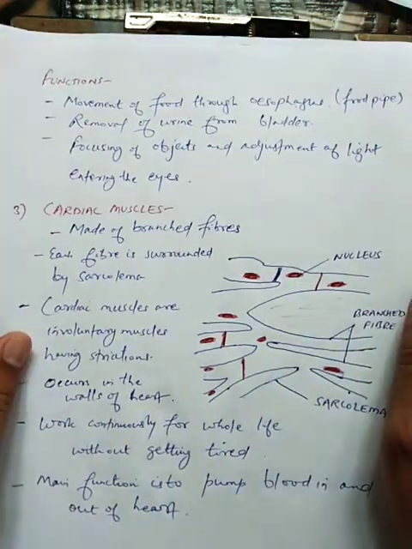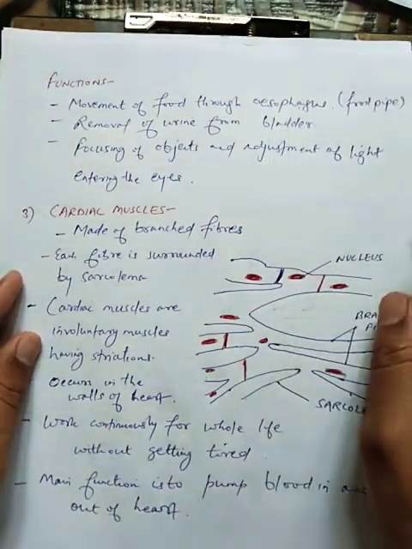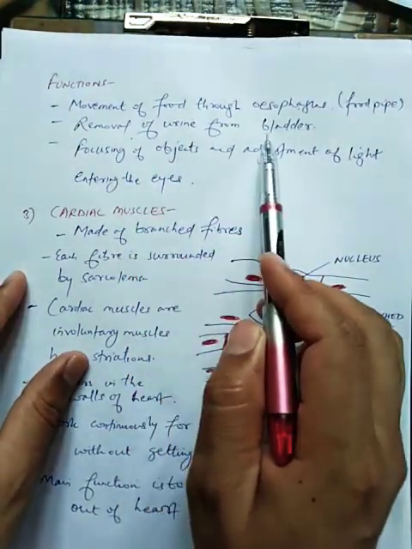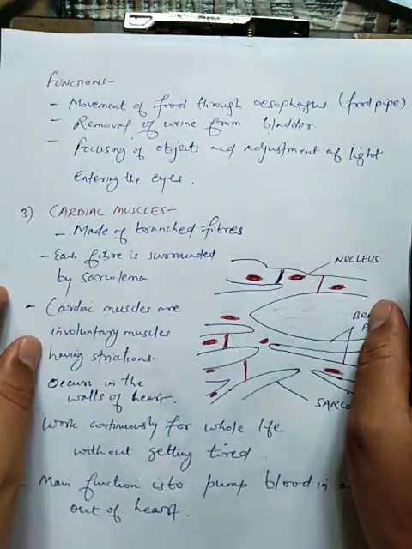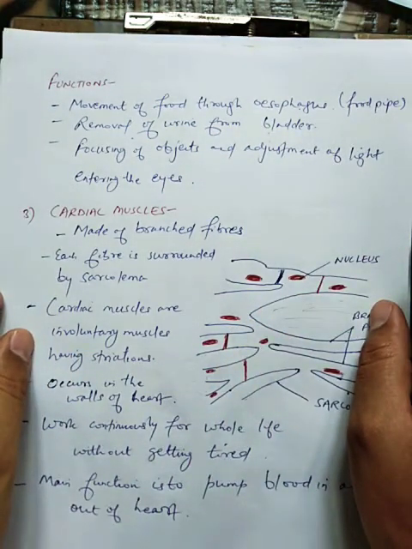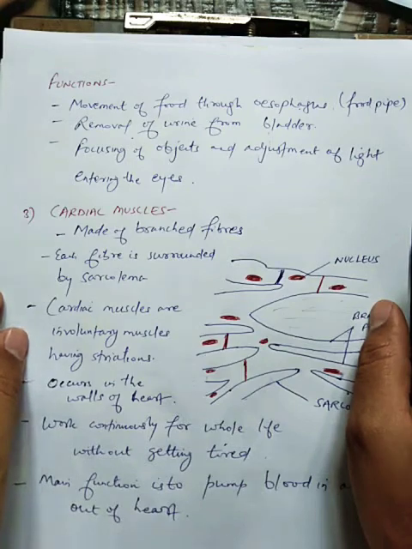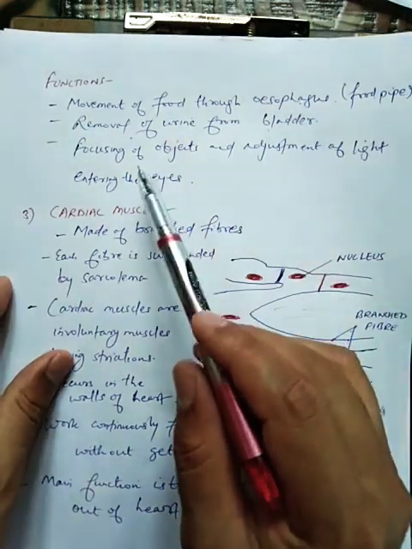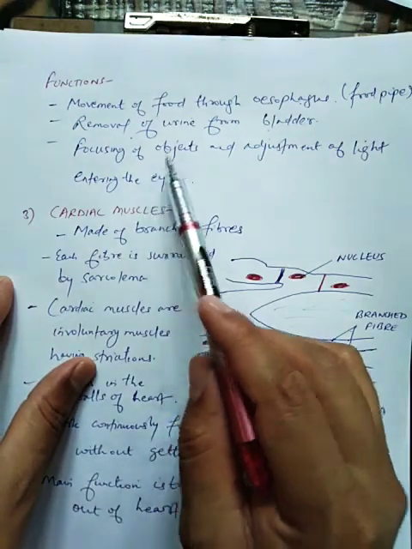So due to these non-striated muscles, it is possible. Second is removal of urine from the bladder. You all know in the urinary bladder, urine is collected, and this non-striated muscle helps in removal of urine from that bladder.